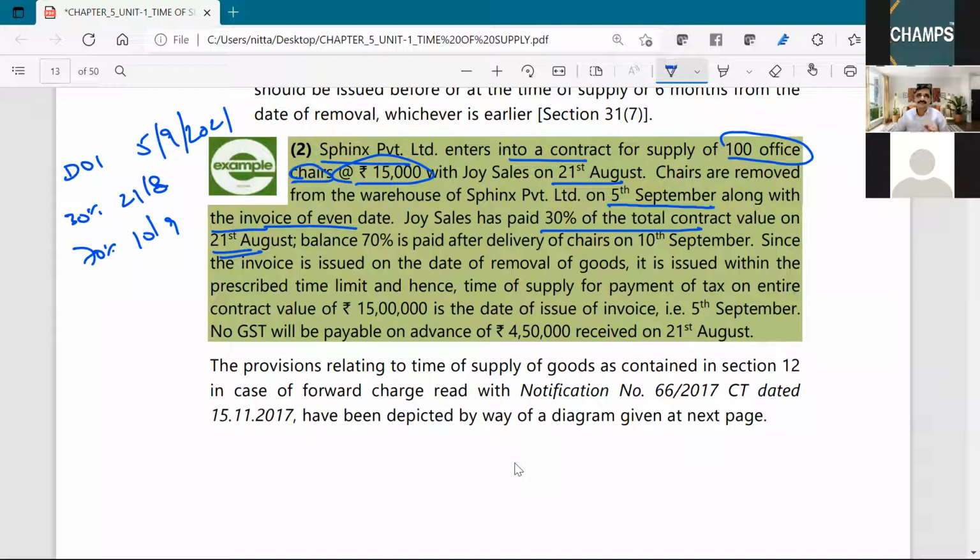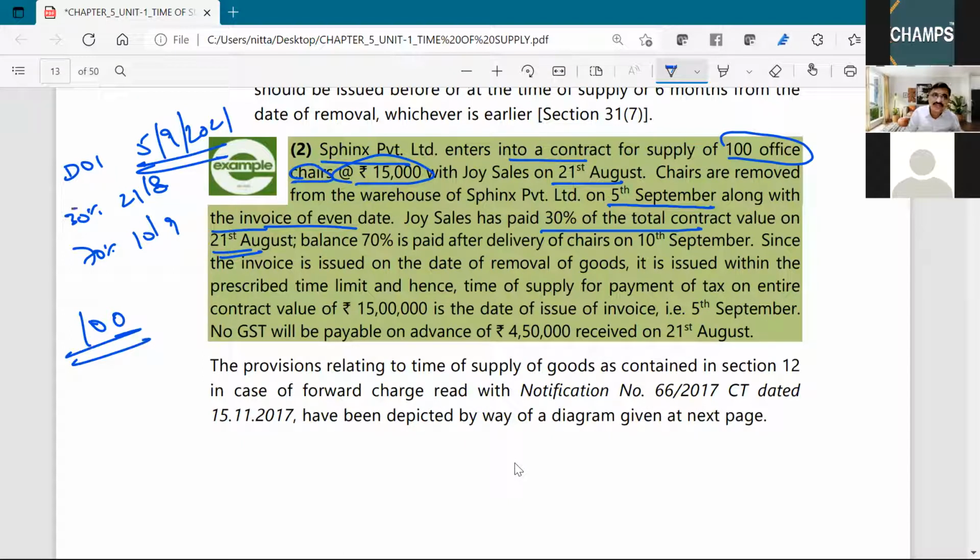Now here, the supply involves movement. Therefore, date of removal should be the date of invoice also. So invoice is also issued on 5th at the time of removal. Therefore, 5th September will be the time of supply for all the 100 office shares.